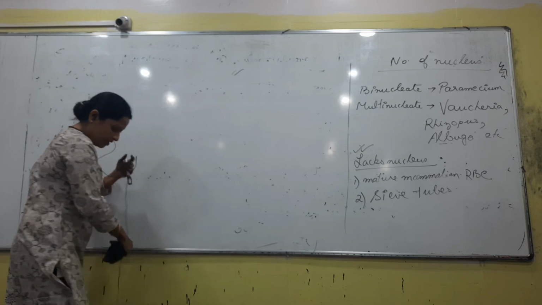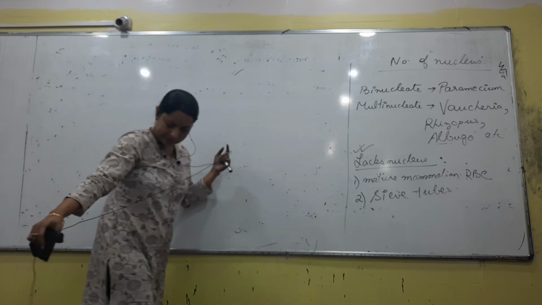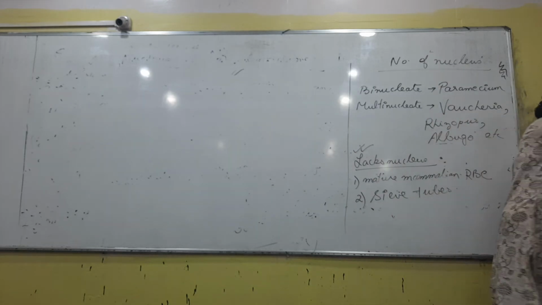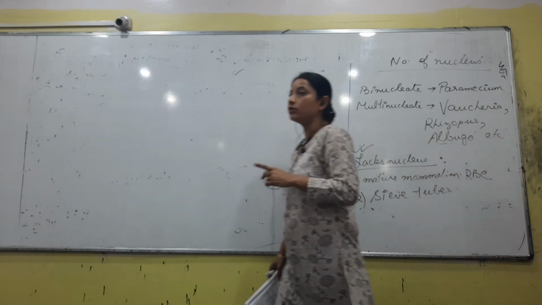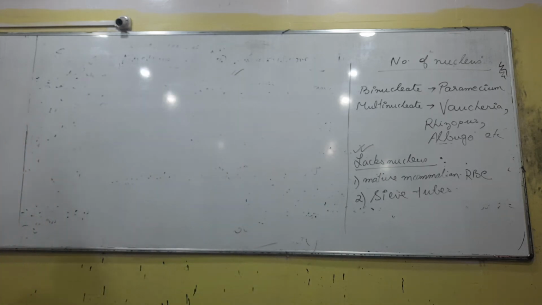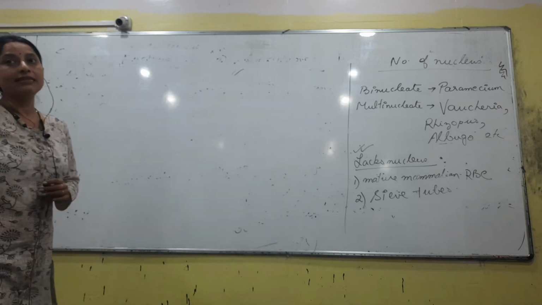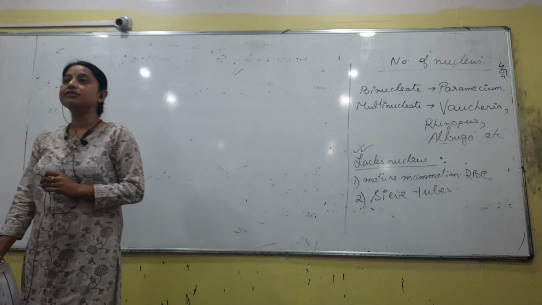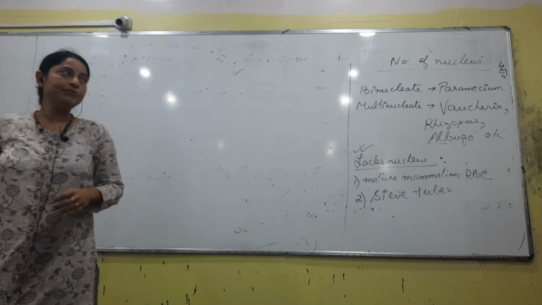Next, you have to talk about the position of the nucleus also. Where will you find the nucleus? You have to give the answer with respect to the plant cell and with respect to the animal cell. If you are talking about the animal cell, the position of the nucleus is central. If you are talking about the plant cell, the position of the nucleus is peripheral, right.